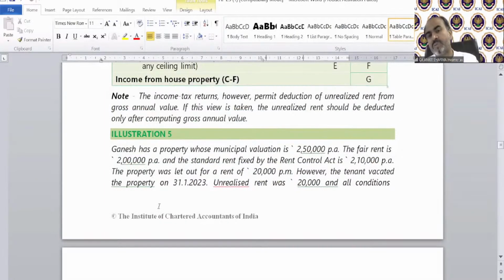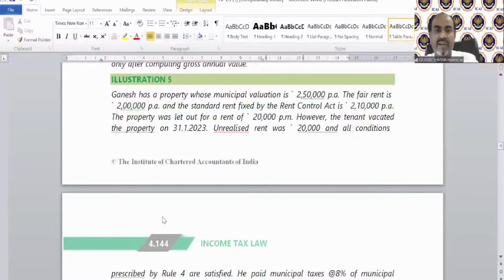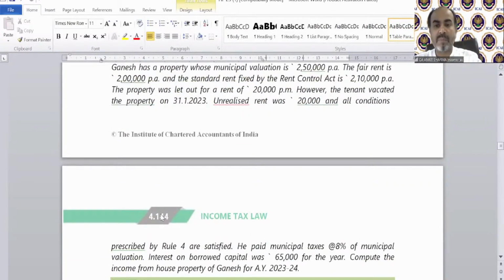Ganesh has a property whose municipal valuation is 250. The fair rent is 2 lakh per annum, and the standard rent fixed by the Rent Control Act is 210. The property was let out for a rent of 20,000 per month. However, the tenant vacated the property on 31st January 23, that means after 10 months. Unrealized rent was 20,000 and all conditions of Rule 4 have been satisfied. He paid municipal taxes of 8% of municipal value, and interest on borrowed capital was 65,000 for the year. Compute the income from house property.